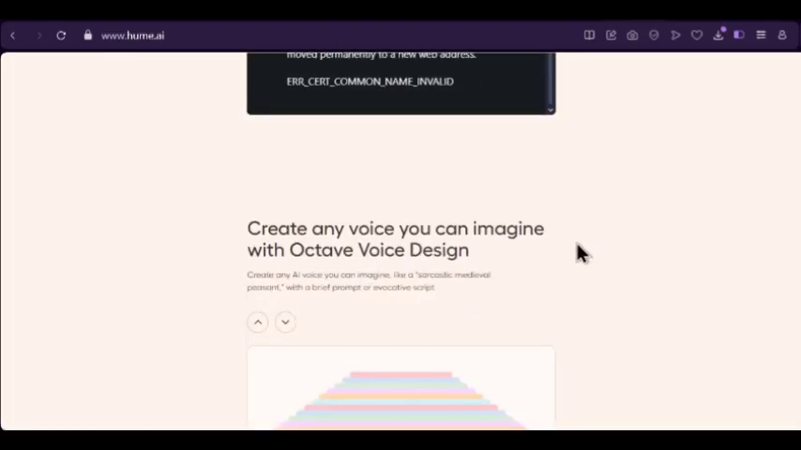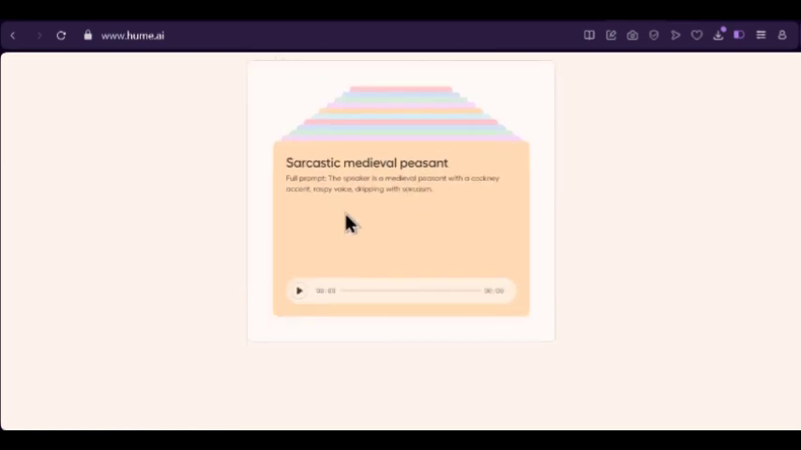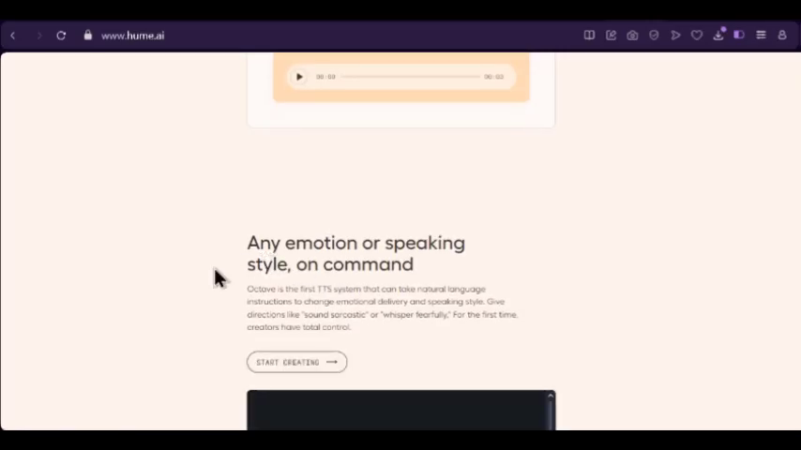You can create any voice you can imagine with Octave voice design. Create any AI voice you can imagine, like this sarcastic medieval peasant, with a brief prompt or evocative script. So you just ask it and it gives it to you. You want to listen to a sarcastic medieval peasant? Click here. So for any emotion or speaking style, on command, it will give it to you.